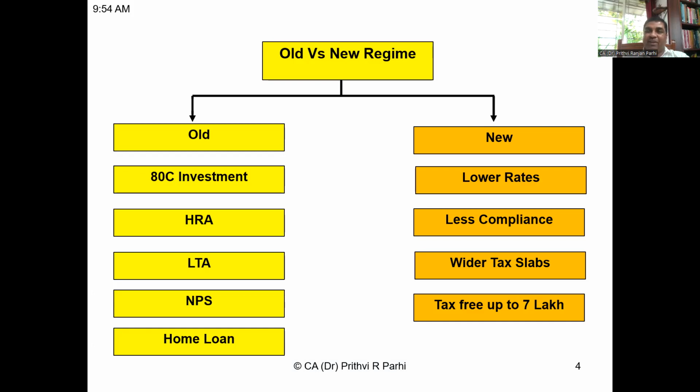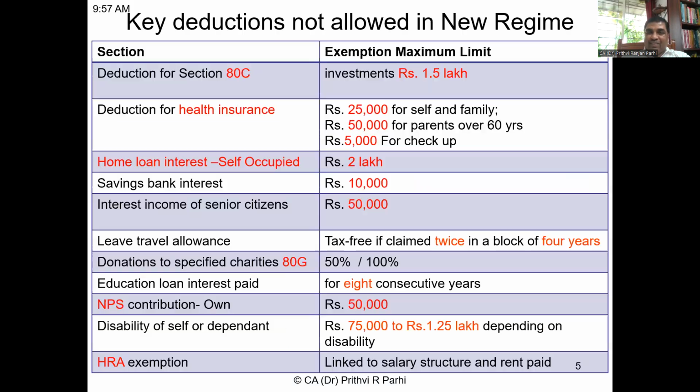So there are certain advantages of the old scheme, and there are certain advantages of the new scheme also. Therefore, a taxpayer needs to take a careful decision on which scheme to opt for. Now, friends, I am showing you certain key deductions which are not allowed under the new regime. Some of them I have discussed right now, but again, let me recapitulate.